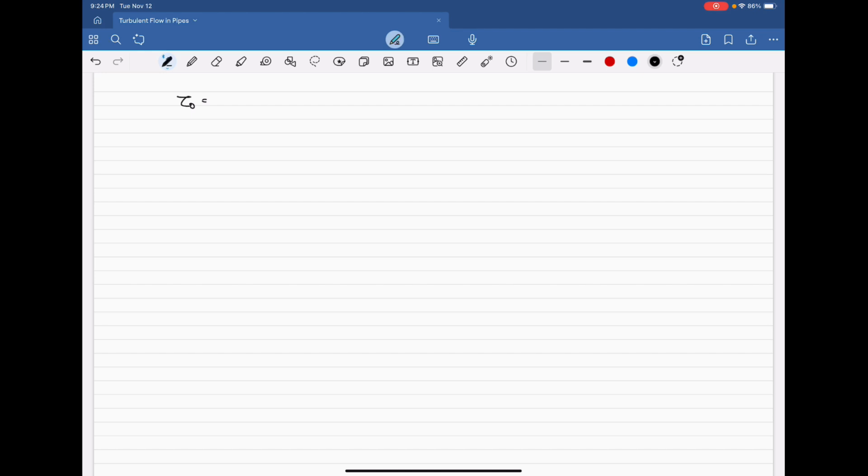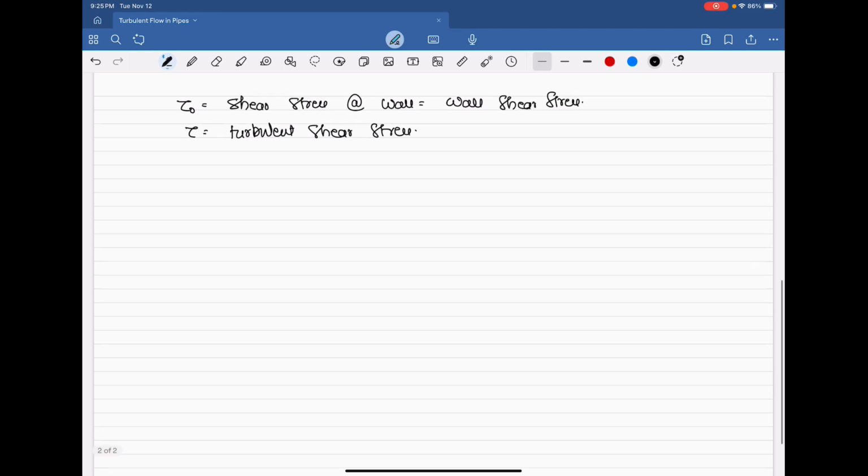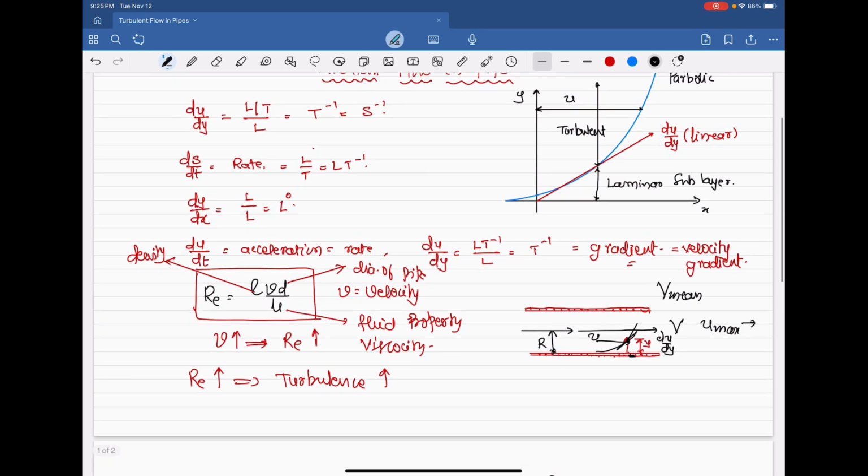Tau naught is shear stress at wall, or we can say wall shear stress. Tau is equal to turbulent shear stress. At wall you will have tau naught. If you see the previous figure, at wall you will have a tau naught here.